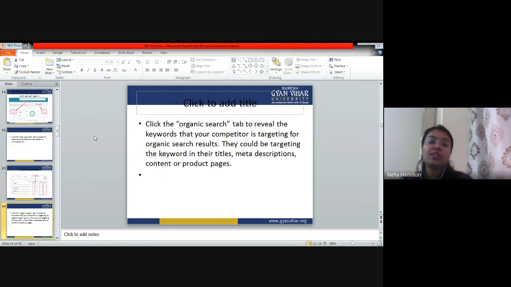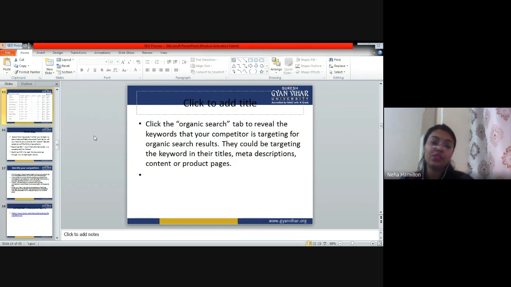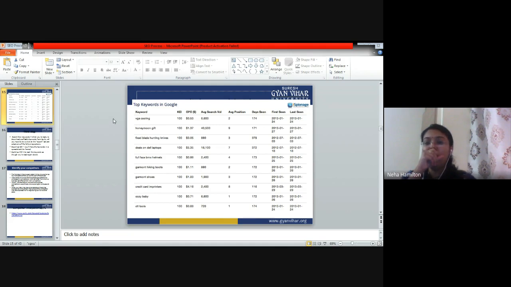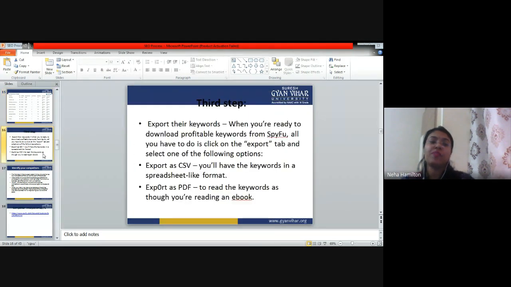Click on the organic search tab to reveal the keywords that your competitor is targeting for organic search results. You can search the organic keywords also. For example, these are the keywords here. You can see cost per click, एवरेज सर्च वॉल्यूम कितना है, एवरेज पोजीशन कितना है उसका ऑर्गेनिक कीवर्ड में, राइट। फर्स्ट सीन लास्ट सीन भी आपको दिख जाता है, राइट। तो टॉप कीवर्ड्स इन गूगल यू कैन सी.